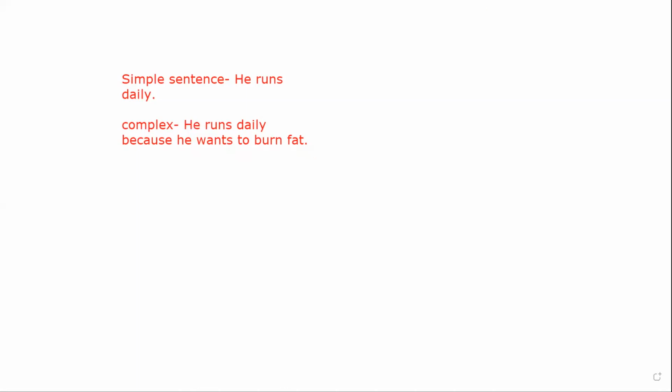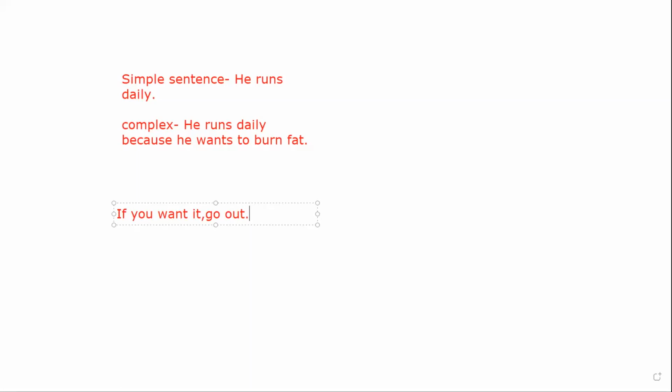We can also write: if you want it, go out. See this sentence, if you want it, go out. So here there are two clauses and it is starting with if. This is also a complex sentence.